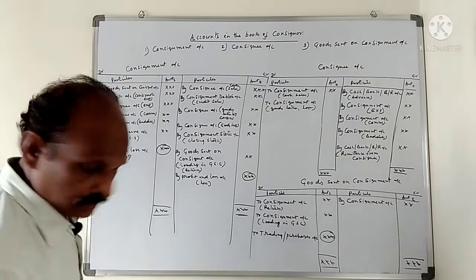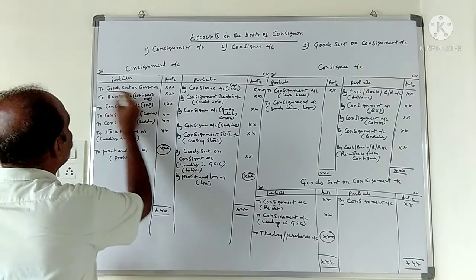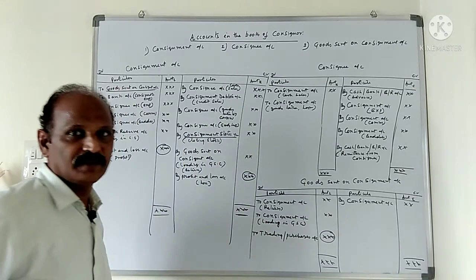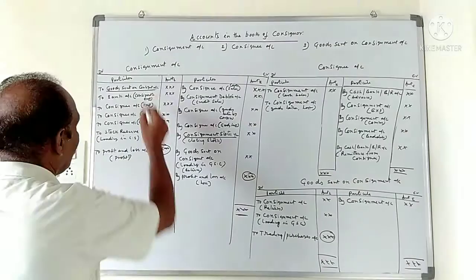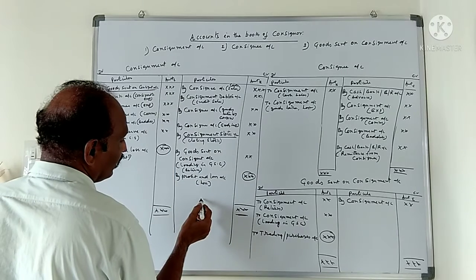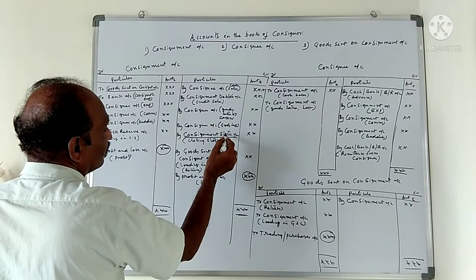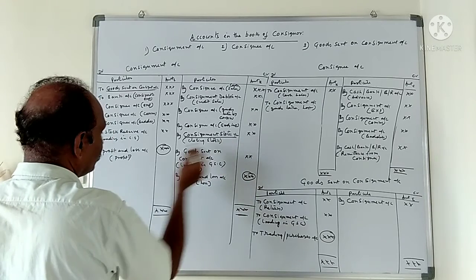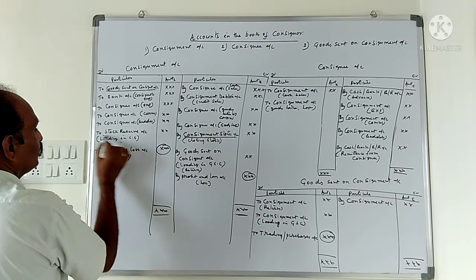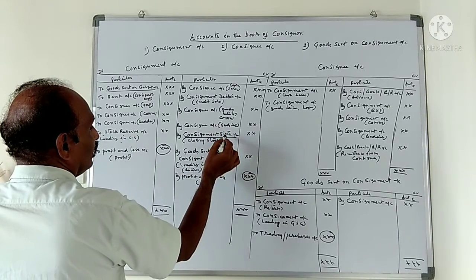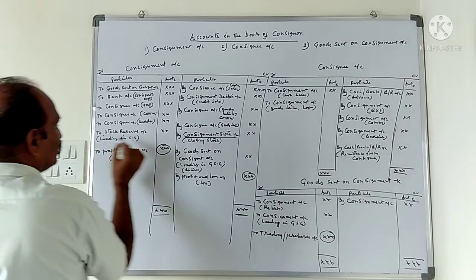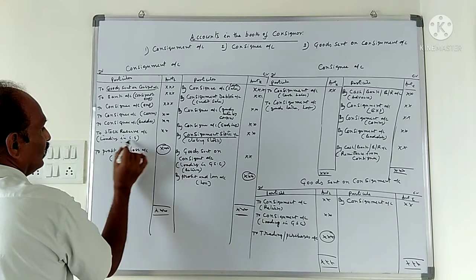Next is the loading in goods sent on consignment and the loading in closing stock, the excess price. It is cancelled and shown on the opposite side. Loading in goods sent on consignment is shown on the credit side. Removal of loading in consignment stock is shown on the debit side: to stock reserve, loading in closing stock. The loading amount removal is shown on the debit side. Stock reserve account, loading in closing stock.